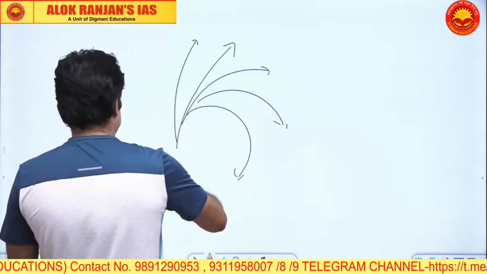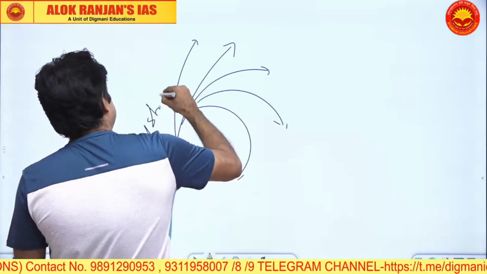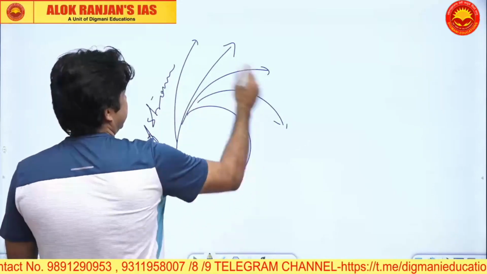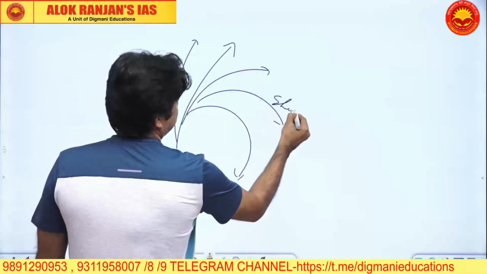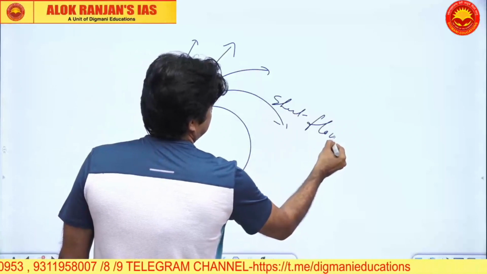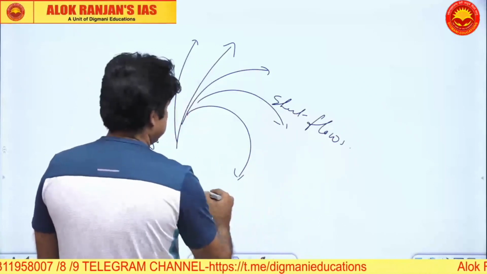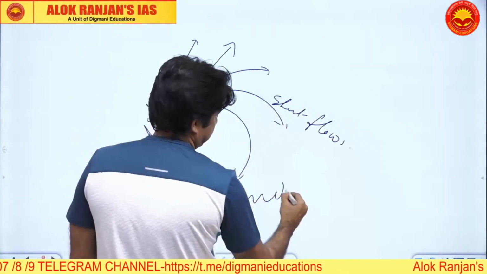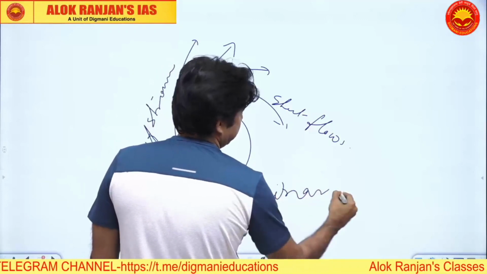This is the Gulf Stream. And these are the sheet flows. These are sheet flows. And these sheet flows are called laminar flows. This is called laminar flows.